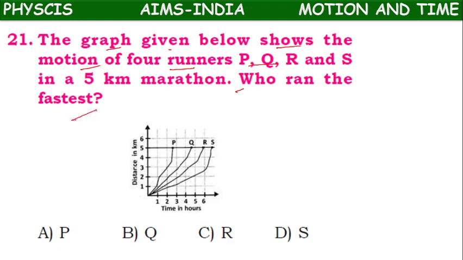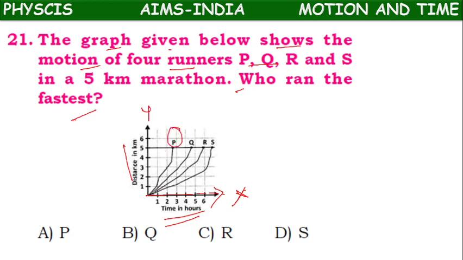If you observe here, this is the x-axis. They have given time on the x-axis. Distance is given on the y-axis.